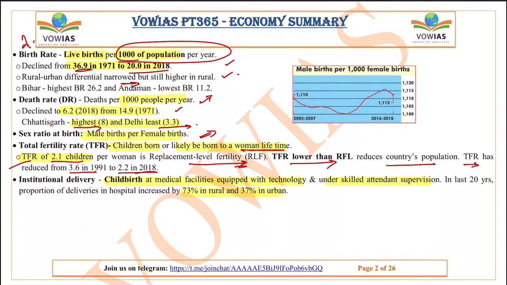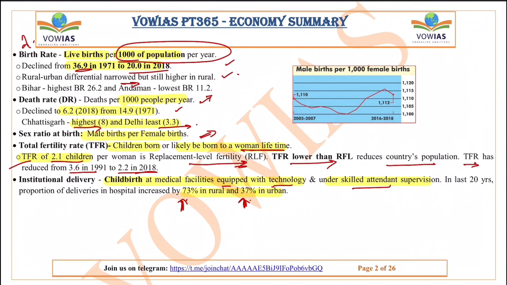Okay, so next information is about institutional delivery. Institutional delivery means the number of children who are born under supervision. That means mostly in hospitals, then it is known as institutional delivery: childbirth at medical facilities equipped with technology under skilled attendant supervision. In the last 20 years, the number of children born in hospitals has increased by 73% in rural and 37% in urban areas, because there is not much scope in urban areas to improve, right?